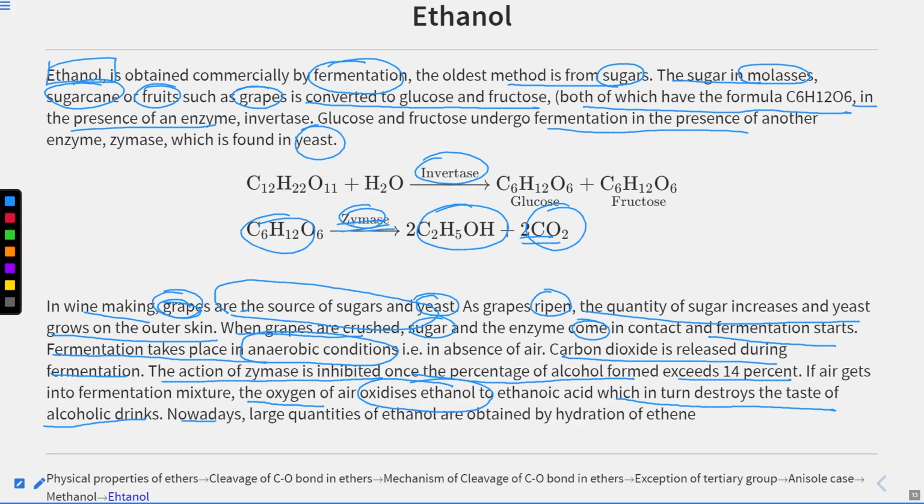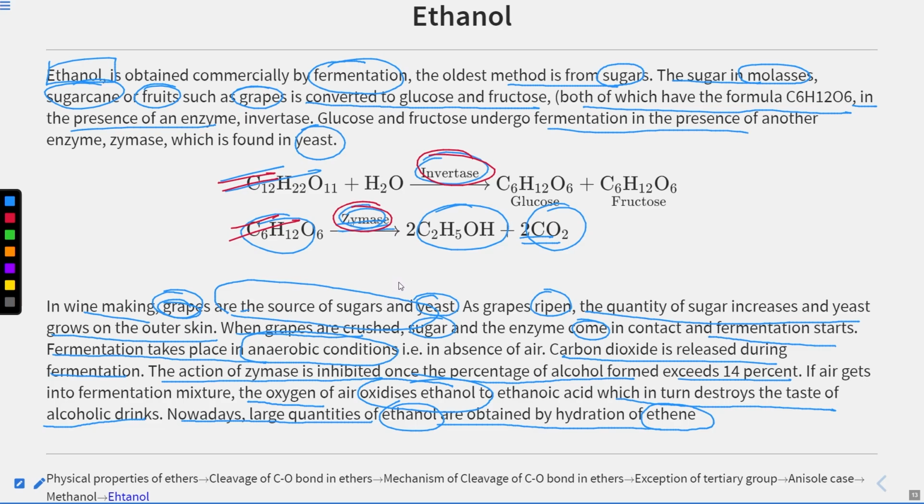Nowadays large quantities of ethanol are obtained by the hydration of ethene. So this is another method, where we use ethene and do its hydration to get our ethanol. So these are the two methods. I would suggest you to try to remember all these important reactions, because at first look they would not look important, but they are very important. Exam questions are directly asked about the catalyst that can be deployed here, zymase or invertase and all of those. So industrial methods are important.